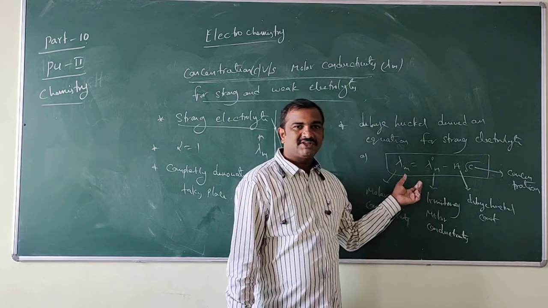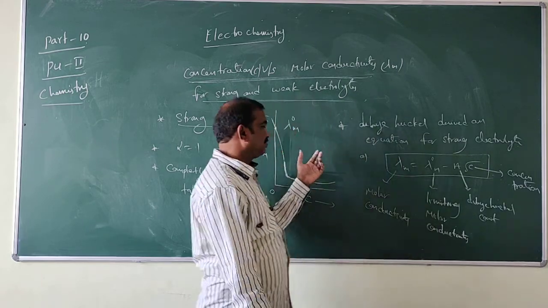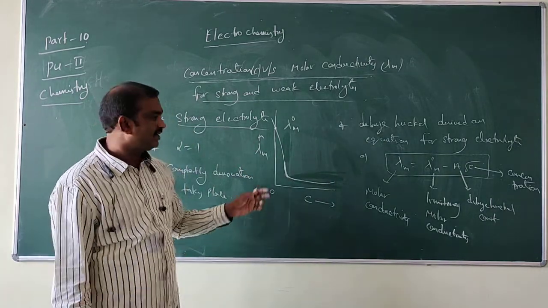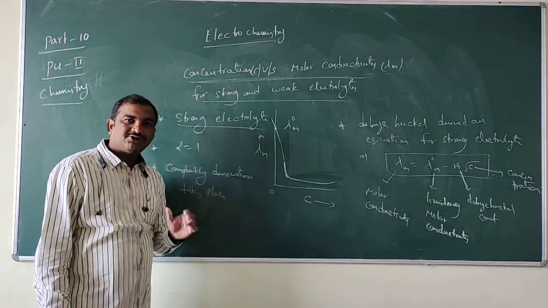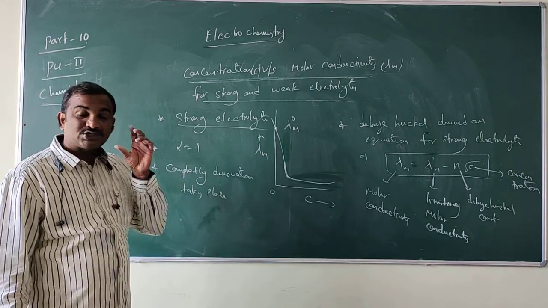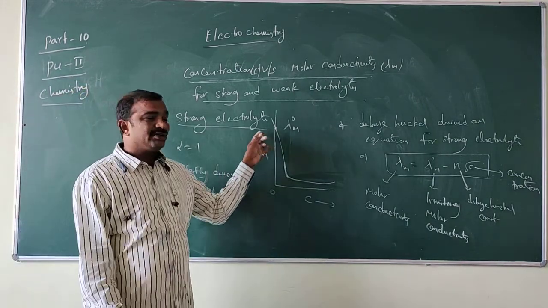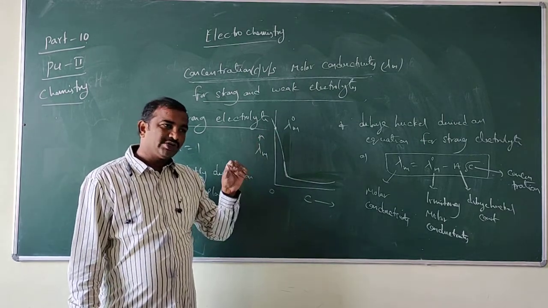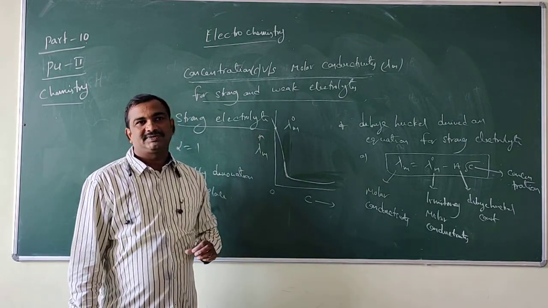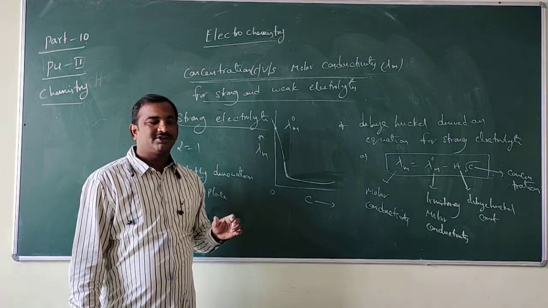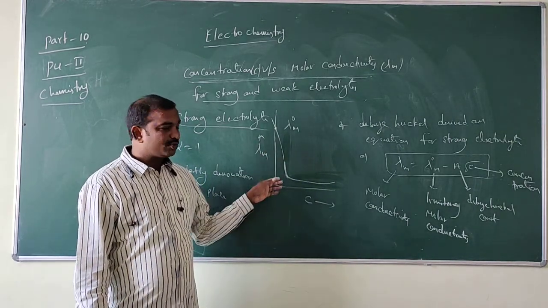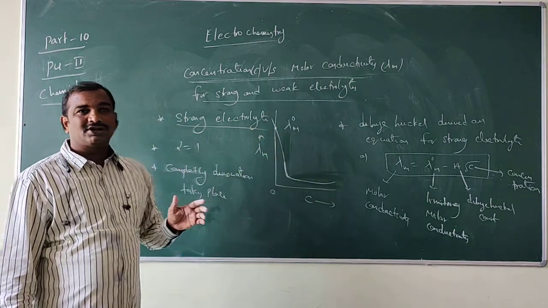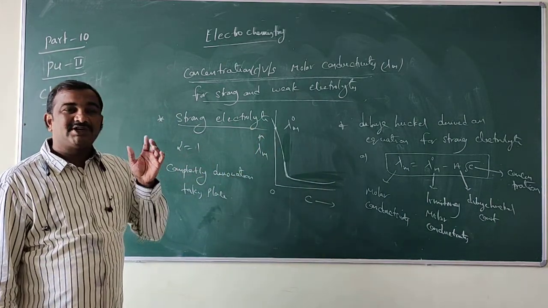If you substitute the values into this equation, you will get this graph. Here you have to observe that for strong electrolytes we can calculate the limiting molar conductivity, because up to some limit lambda m increases, and after that it becomes zero.